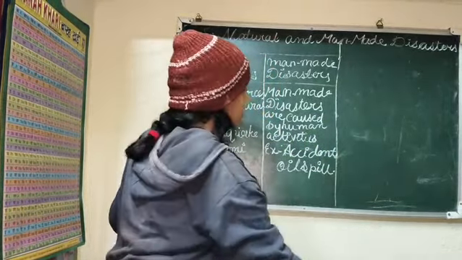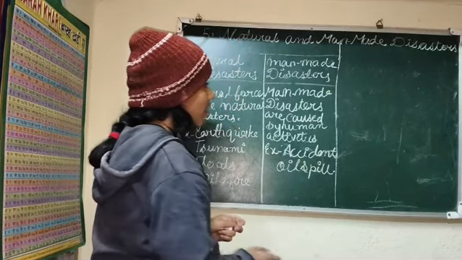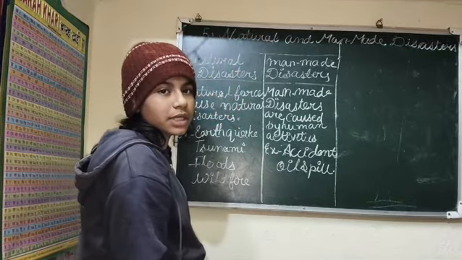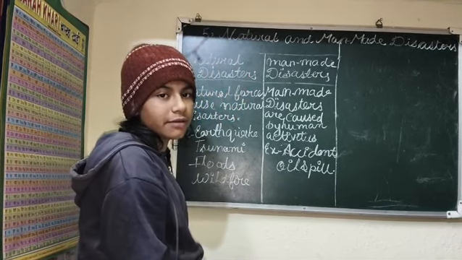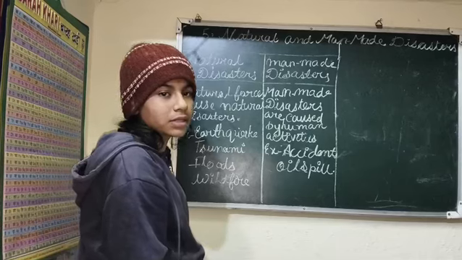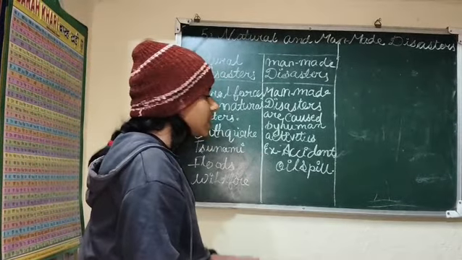Then man-made disaster. First is accident. Why is accident a man-made disaster? Because it is a loss of human life. Anything in which there is loss of human life is known as a disaster. Then second is oil spill.